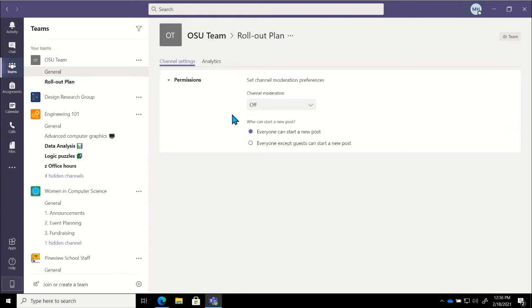But to really answer your question about if we can change this to public versus private, right now, if I made a channel and I needed it to be private, but I accidentally set it up as public, I would need to delete that channel and create a new one and set as either public or private, depending on what I need. Now, the thing to be aware of with this, right? I mentioned that if we delete a channel, it's still going to live in deleted for 30 days. So I can't create multiple channels in a team with the exact same name. I would need to pick a slightly different name for that channel when I create it. So that's just something to be aware of.